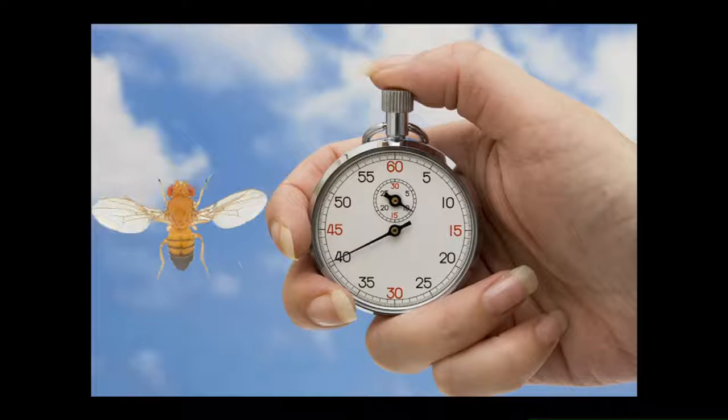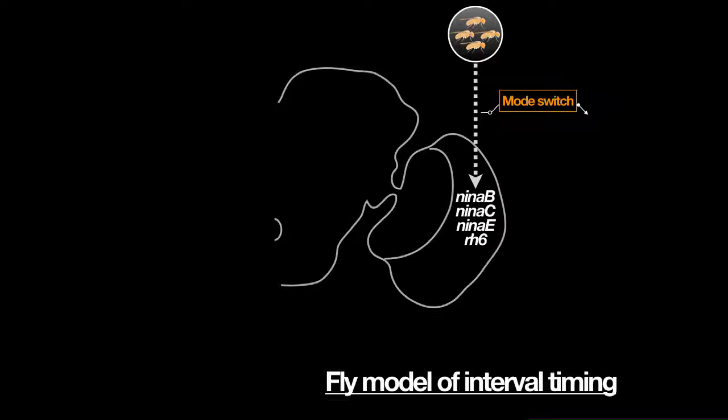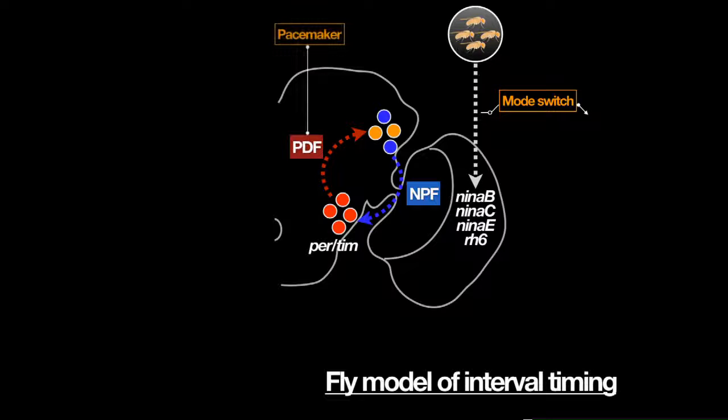So I think I found a very interesting behavior paradigm with which we can study interval timing, which is very, very important for human cognition. So this is the summary of the fly model of interval timing. The rival signal is caught by the male fly through visual stimuli, and this signal goes to the PDF signaling pathway.